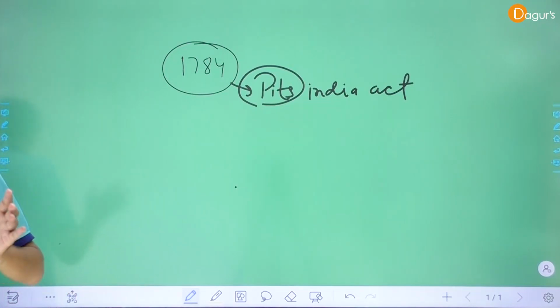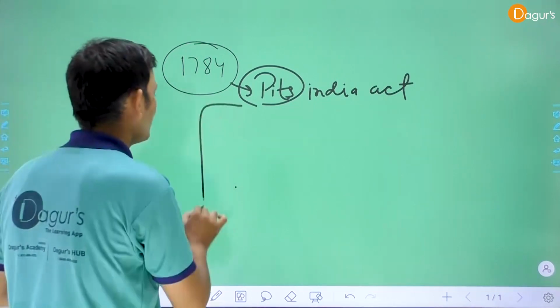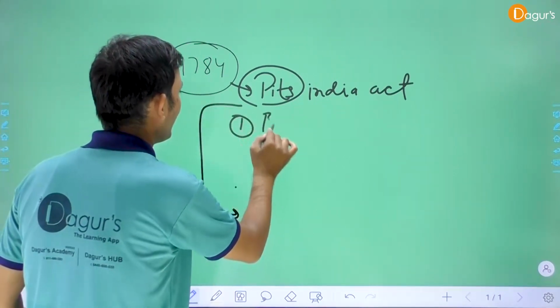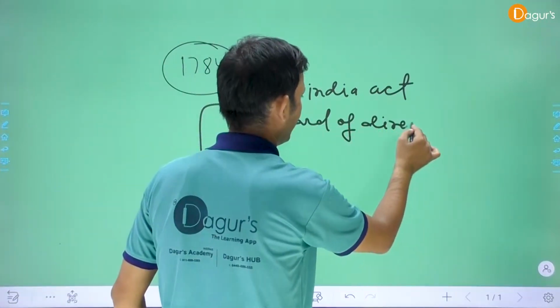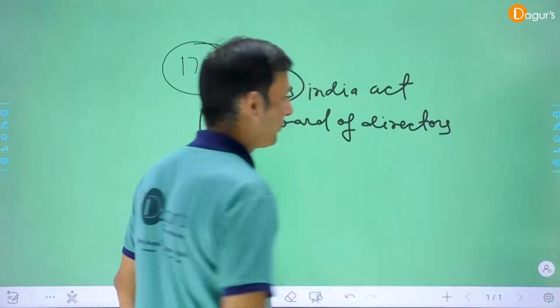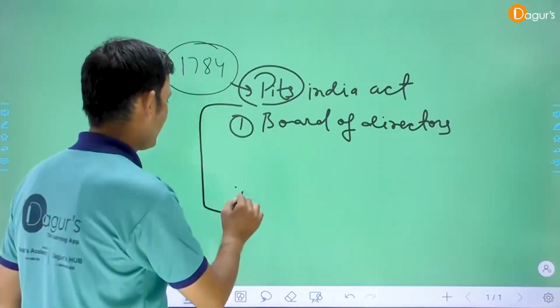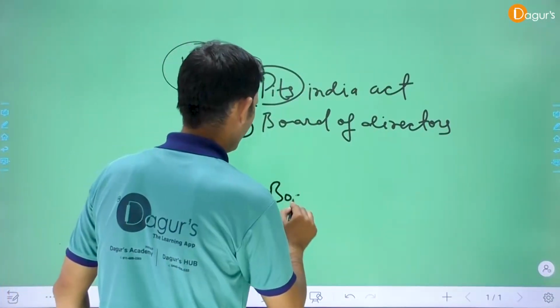It established two boards: the Board of Directors, number one, and second, the Board of Controllers.